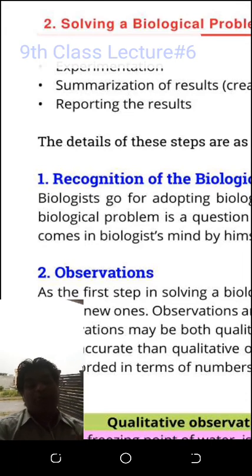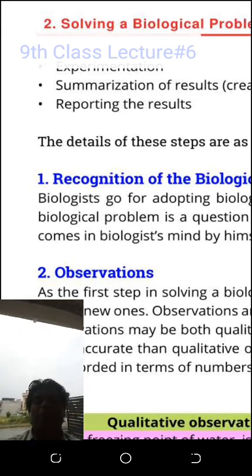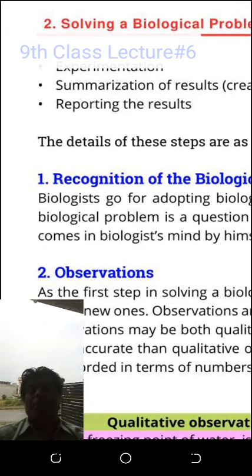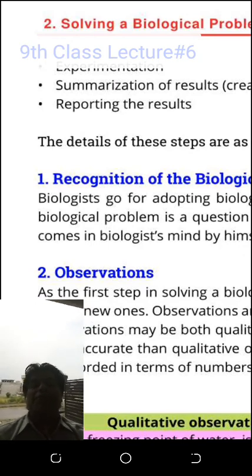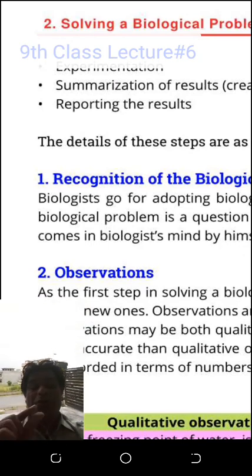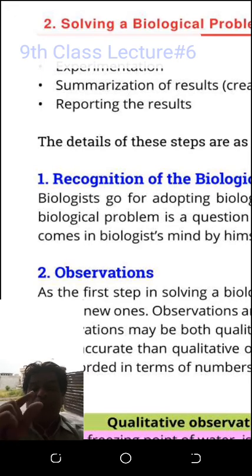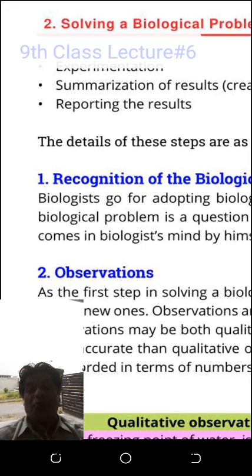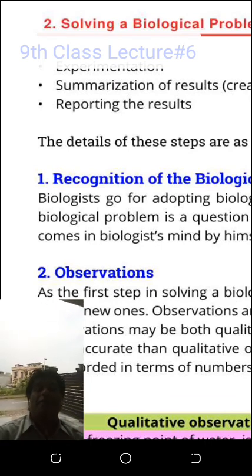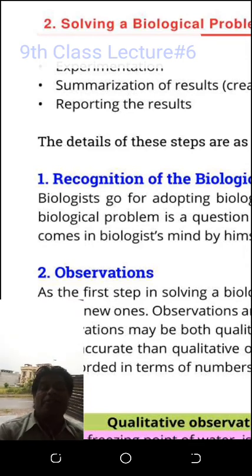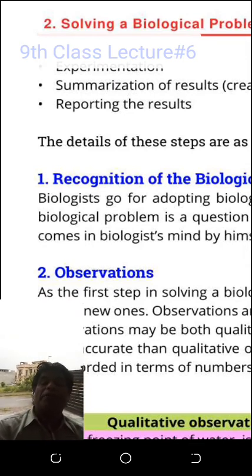We will observe what the problem is. That observation will be qualitative or quantitative. From these, we will select one good quality observation into the hypothesis, and then we will convert the statement of hypothesis into a format in which I can perform an experiment. If, then, I will add in a statement, then we will perform the experiment, and then the theory is formed. But a theory is not true by all means.